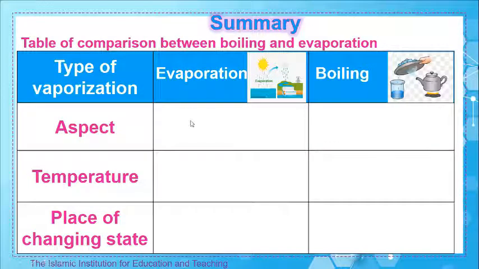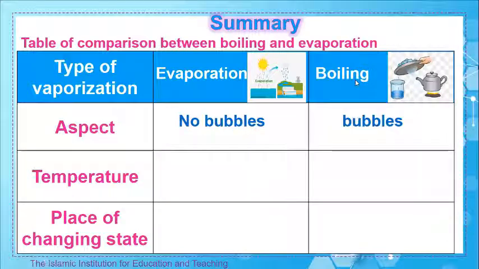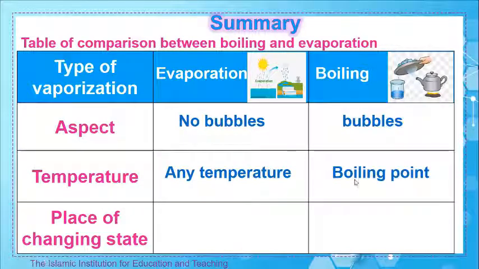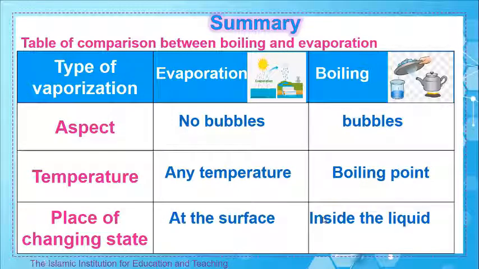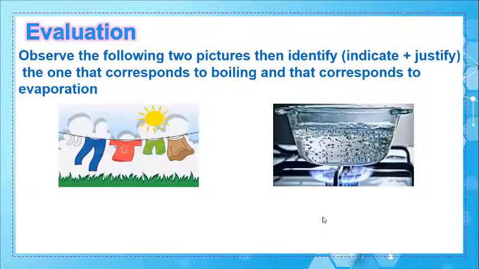Now, the aspect of evaporation: no bubbles, while in boiling, we observe bubbles. What about temperature? Evaporation takes place at any temperature, while boiling requires a specific one known as the boiling point. Change of state takes place at the surface of the liquid during evaporation, while inside the liquid during boiling. Pause the video to solve.